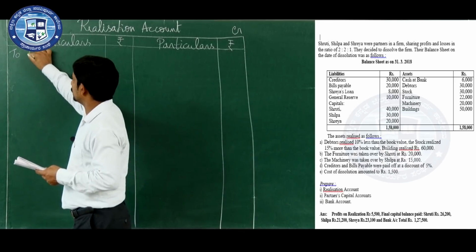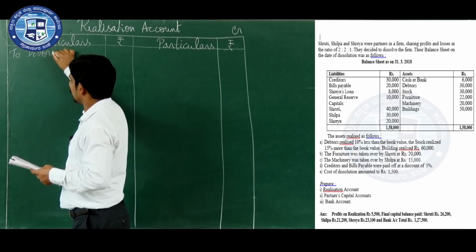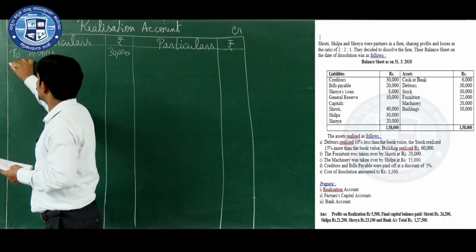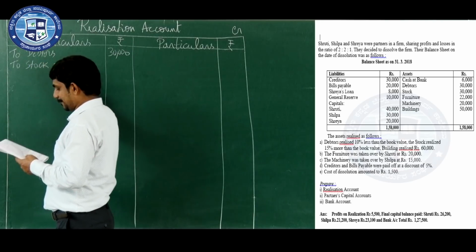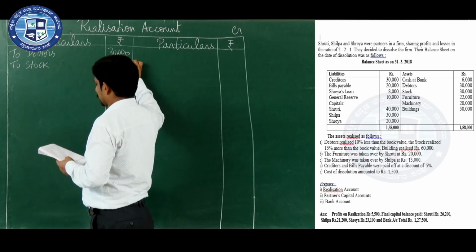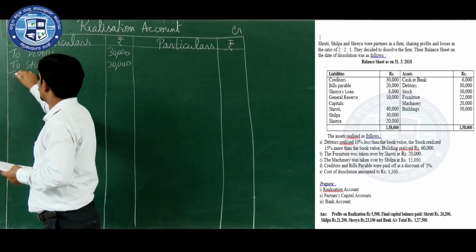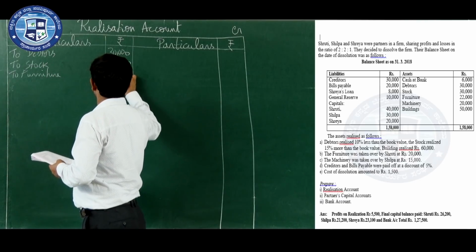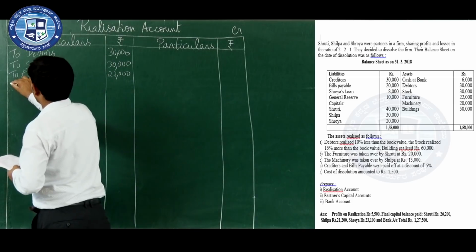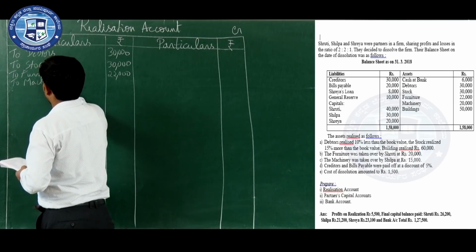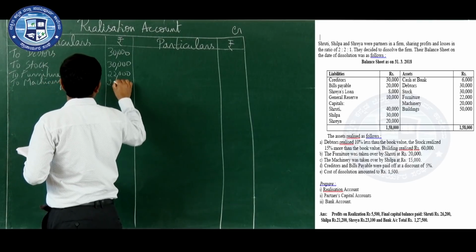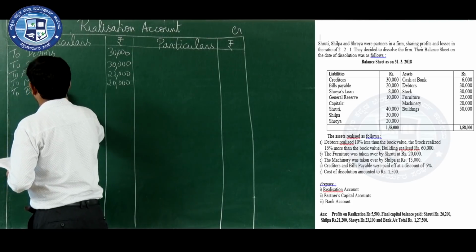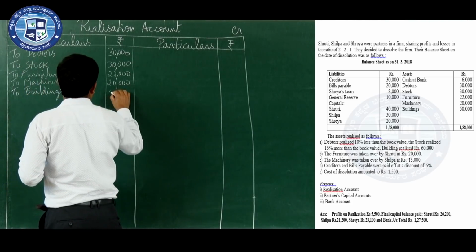So, first one is to debtors, amount 30,000, then to stock 30,000, to furniture 22,000, to machinery 20,000, to buildings 50,000.